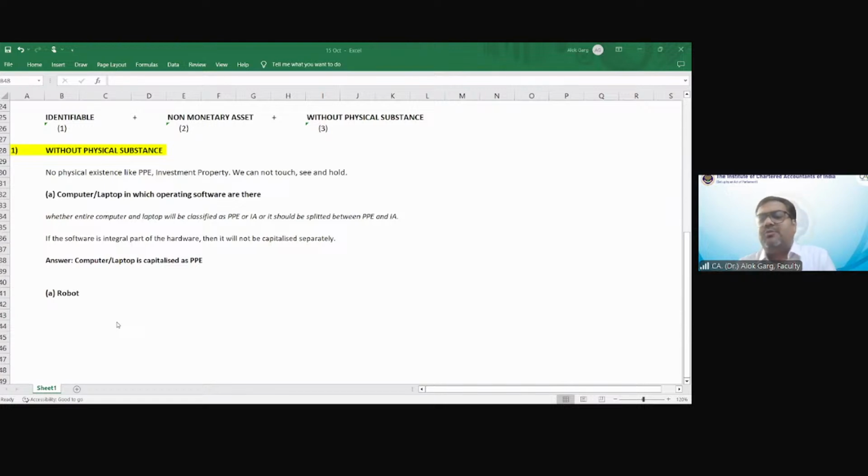So many of the students have said that it is an intangible asset. Friends, if you see the robot, what is the significant component in the robot? Is it the knowledge which is embodied in the robot, or is it the substance of the robot?